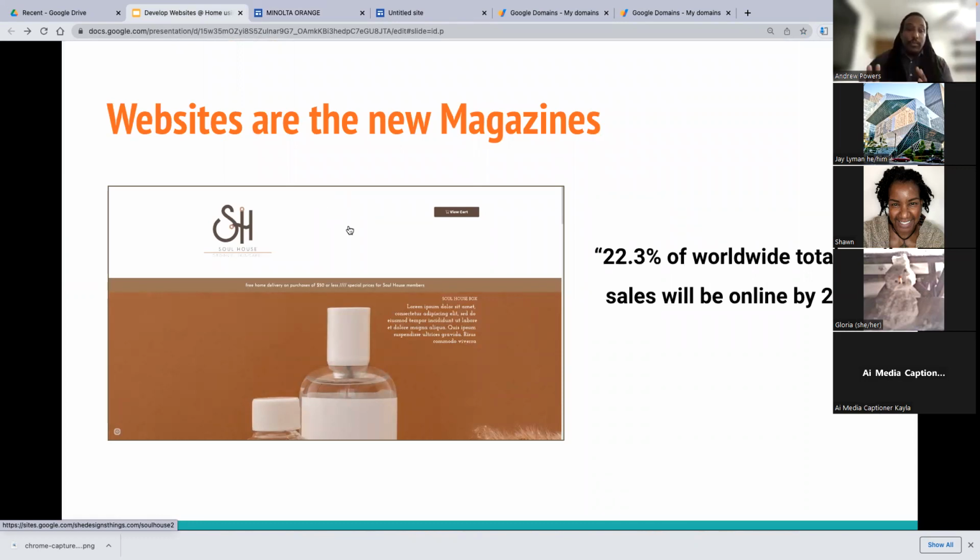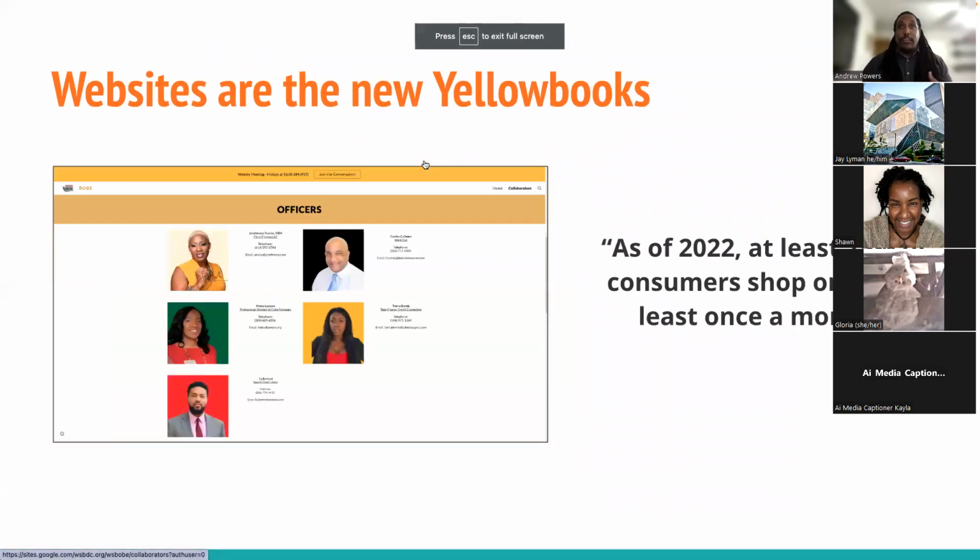But essentially, websites can be retail stores, they can be magazines, they can also be yellow books, directories in which you can find information. We all use the internet, we all have our phones, so this isn't new information. In fact, this is relatively old information that you know, but it's really about the fact that I said newspapers, magazines, and yellow books. Those are old technologies that are dead.